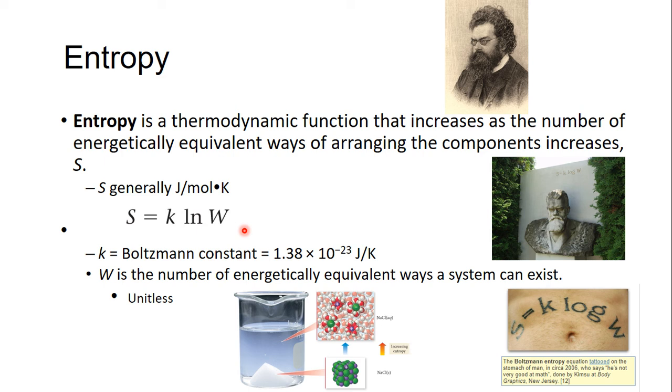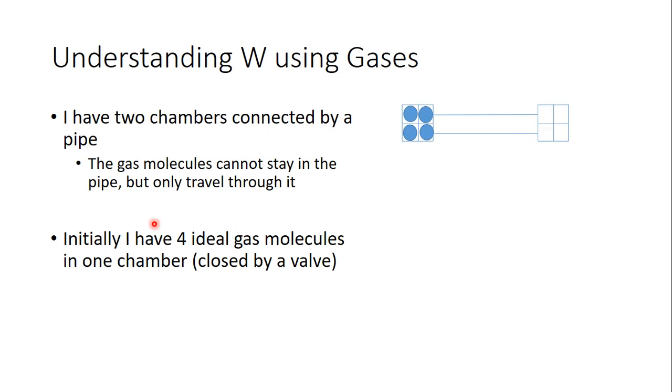So let's actually look at what W means in this case, and we're going to do that by looking at this chamber filled with 4 gas molecules. These are 2 chambers, rather, connected by a pipe. Right now, a valve is closed, so the gas has to stay in this part of the chamber. As soon as I open this valve, the gas molecules are free to be either in chamber 1 or chamber 2. They can move through the pipe, but you'll never find them in the pipe. You'll only find them in chamber 1 or chamber 2.